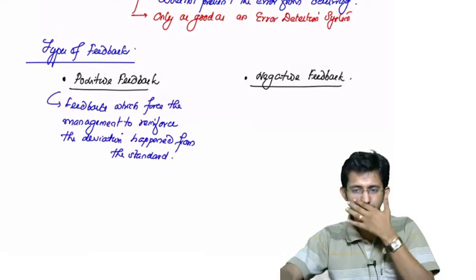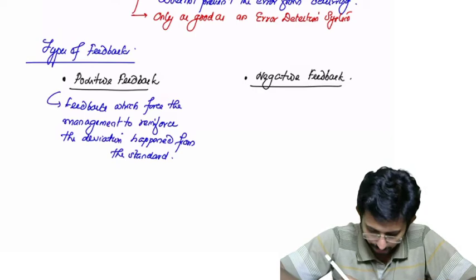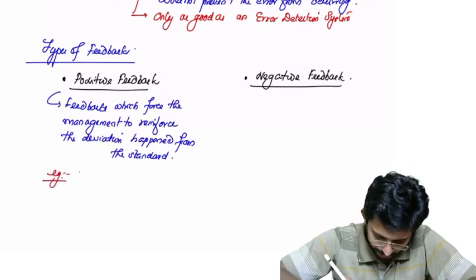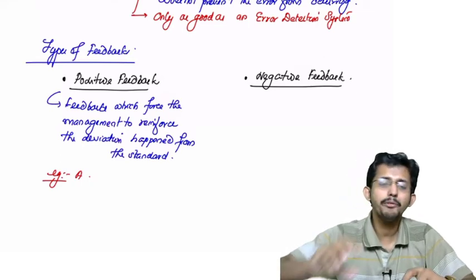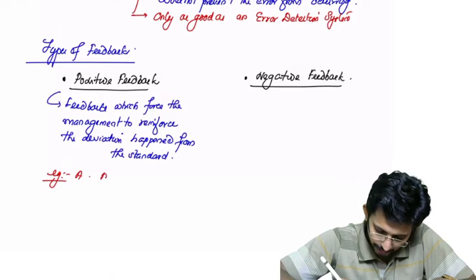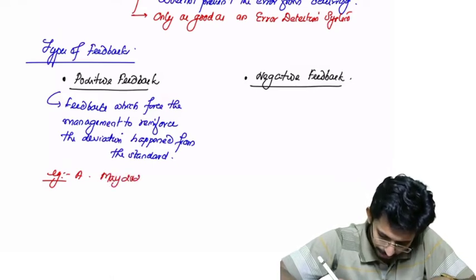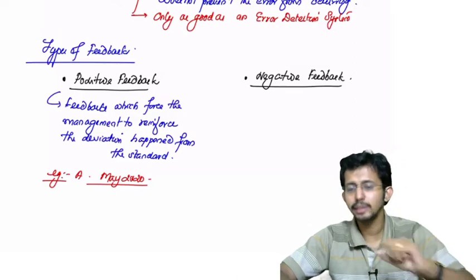Okay, what is this? Suppose we will take the example of that CA final students example. Let us take the case of Mr. A. Mr. A was analyzing why he failed for a particular attempt. Okay, he failed in May 2020. When he analyzed the reasons, he got two reasons.